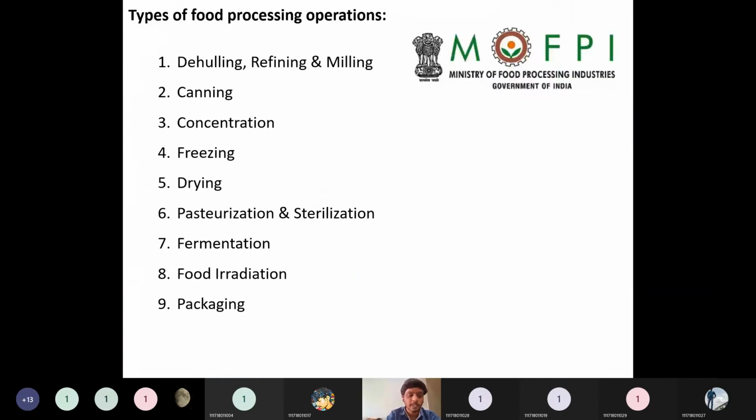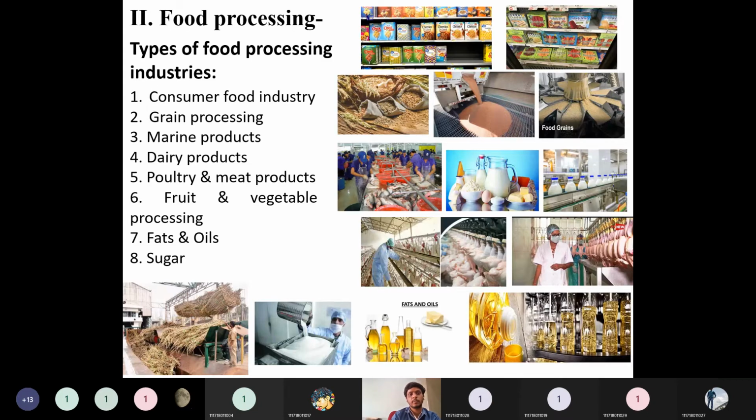Then these are the types of processing operations in those industries. In every industry, this type of operations will be there. Depending on the particular type of product they want, one or more than one of these techniques will be applied. Any of these operations will be present inside the food processing industry, like dehulling, refining and milling, canning, concentration, freezing, drying, pasteurization and sterilization, fermentation, food irradiation, food packaging. These are the food processing operations. In detail, we will discuss the types of food processing industries.